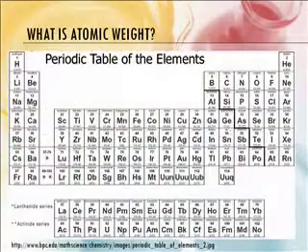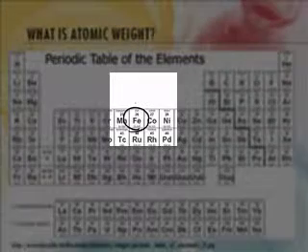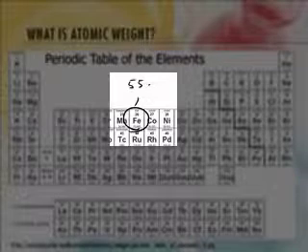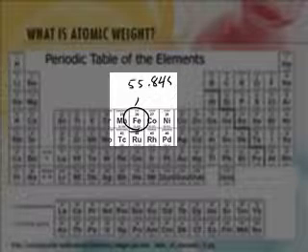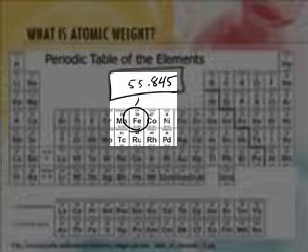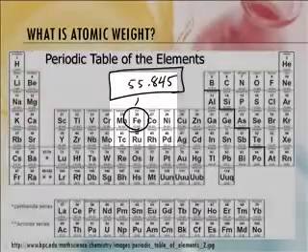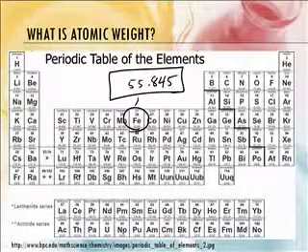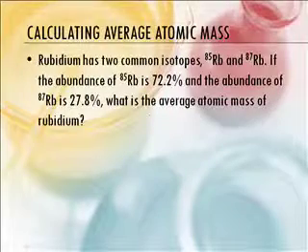Okay, good. So here is the periodic table, and if you look at iron right here, hard to see, its weight is 55.845. Now, the thing that's funny about that number is that there are no iron atoms that weigh 55.845. Right, because this is the average of the different isotopes. One might weigh 55, one might weigh 56, or something like that. Okay. Now, let's do an example with some math.